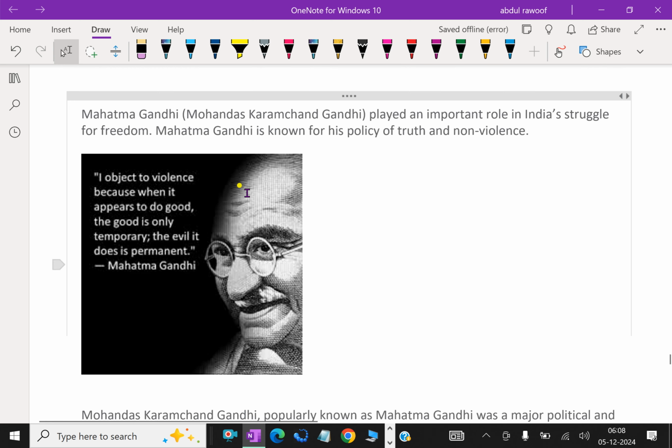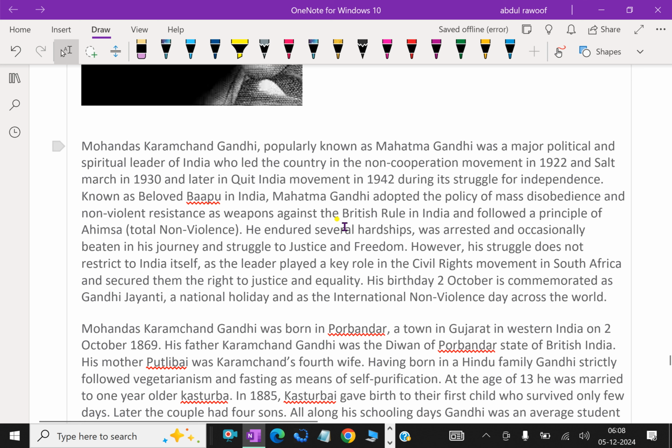Now, a further short note about Mahatma Gandhi. Mahatma Gandhi, Mohandas Karamchand Gandhi, played an important role in India's struggle for freedom. Mahatma Gandhi is known for his policy of truth and non-violence.